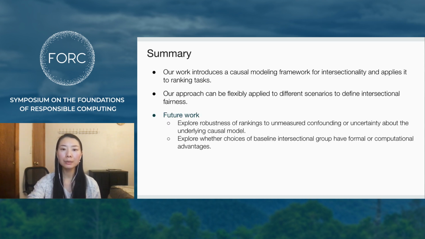The flexibility of our approach and its connection to causal methodology make possible a great deal of future work, including exploring robustness of rankings to unmeasured confounding or uncertainty about the underlying causal model.